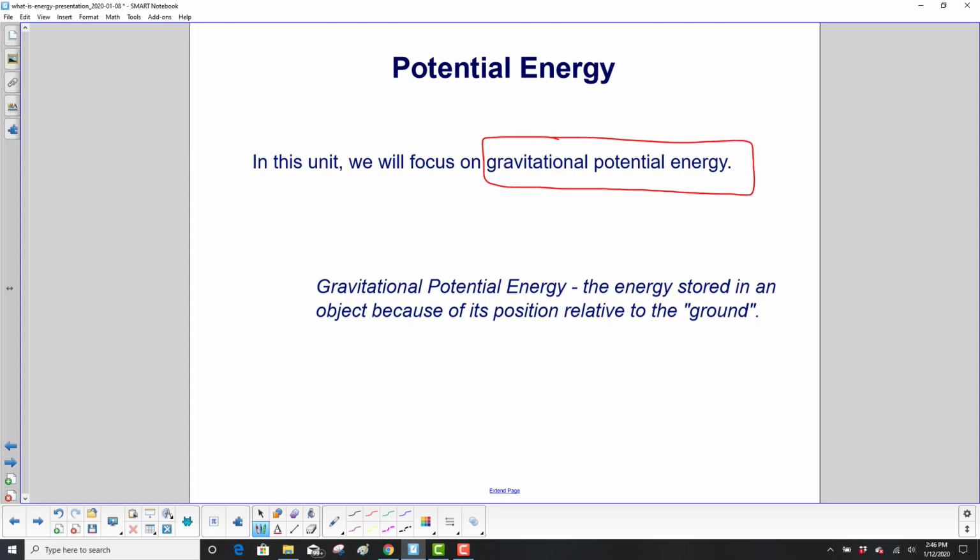And gravitational potential energy is the energy stored in an object because of its position relative to the ground. So let's say you're climbing up a little step ladder here. You go from this step over to this step. Not sure that even looks like a step ladder. Here's the ground down here. We can say you have gravitational potential energy because you are higher than the ground here.